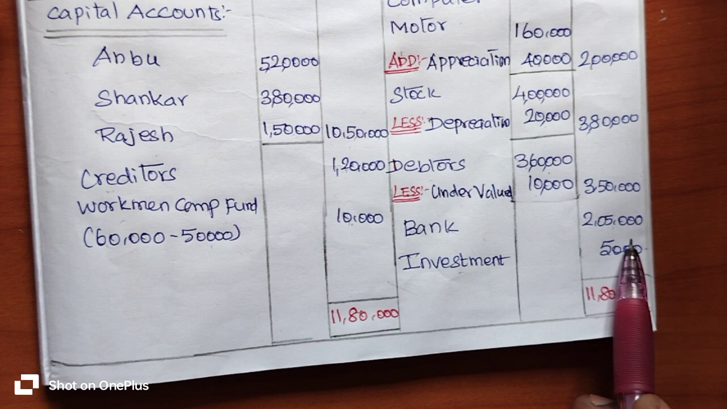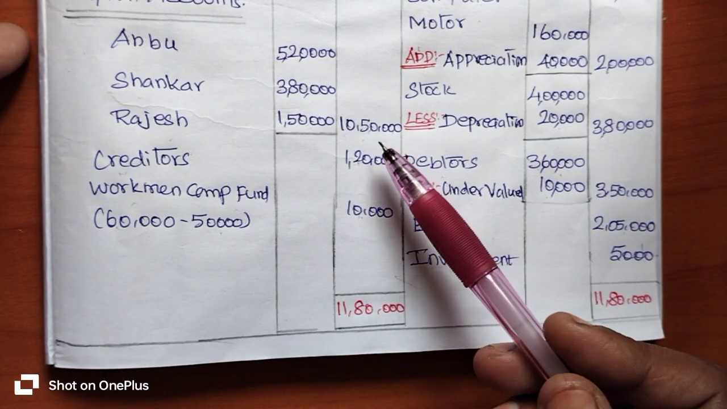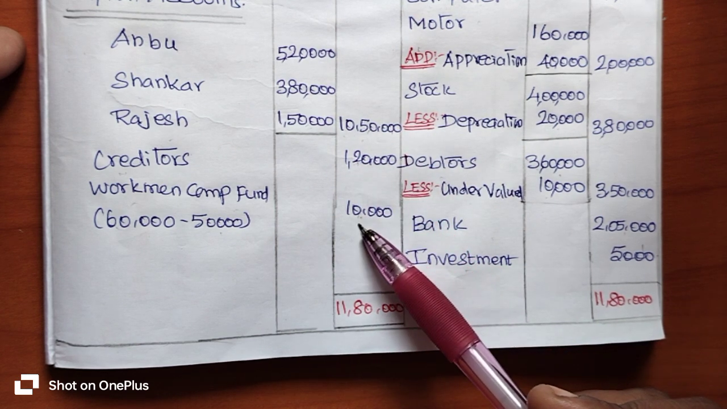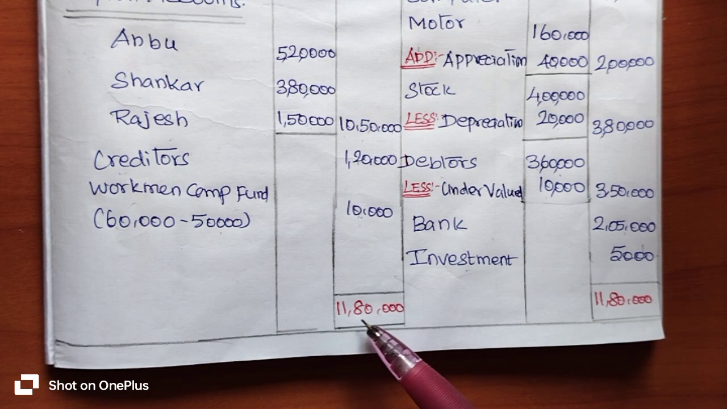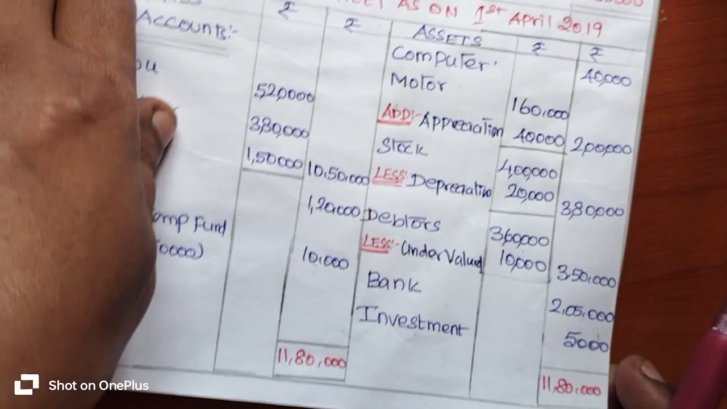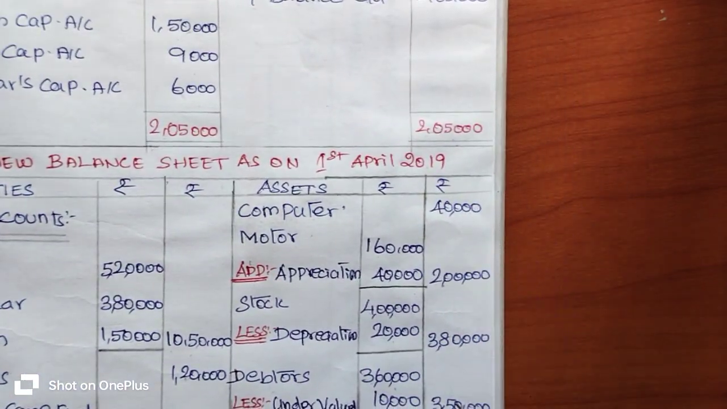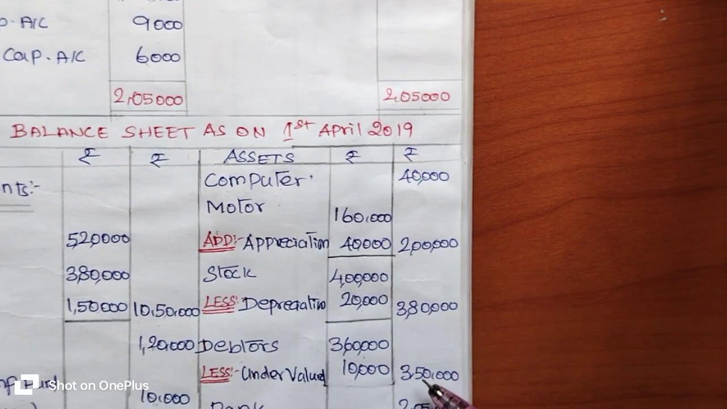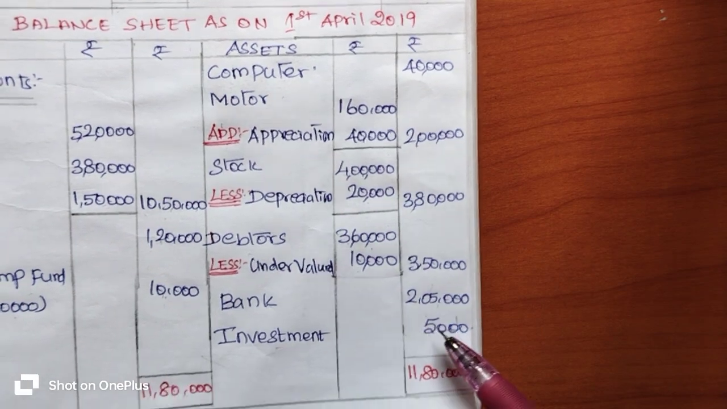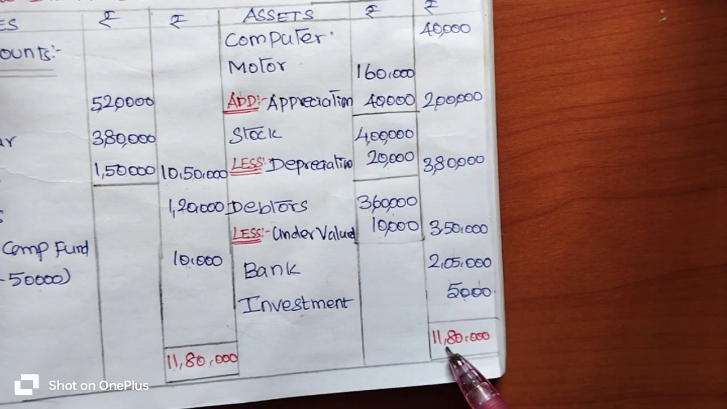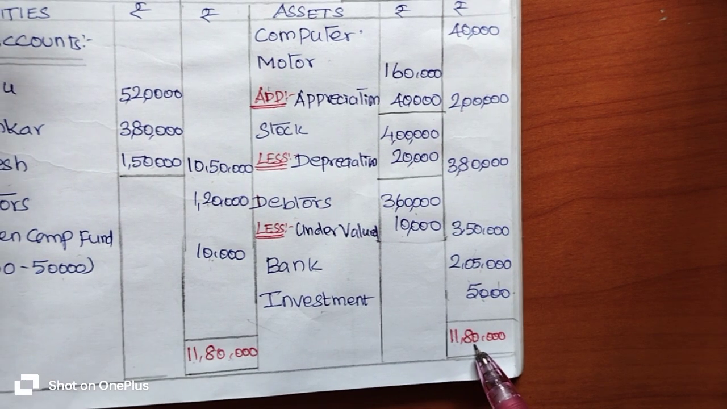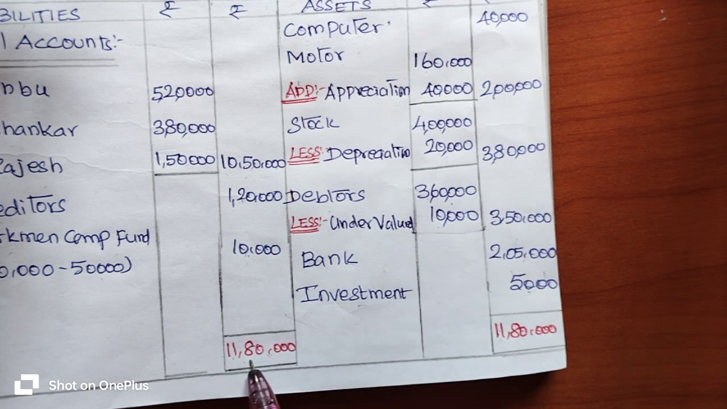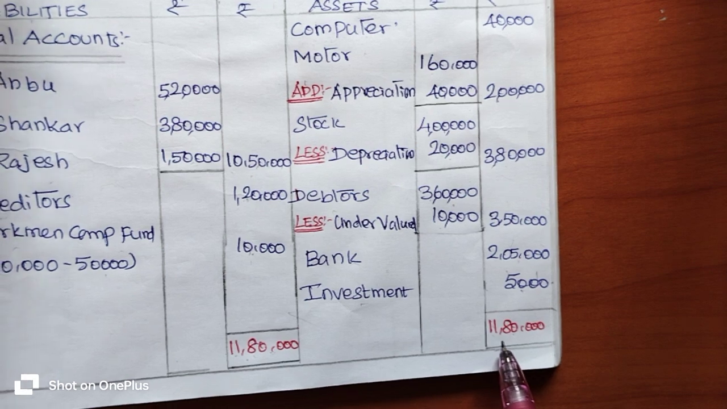Now we are going to calculate the totals. First we calculate the liability side total: 10,50,000 rupees plus 1,20,000 rupees plus 10,000. You will get 11,80,000 rupees. Then we sum up the asset side values: 40,000 plus 2 lakhs plus 3,80,000 plus 3,50,000 plus 2,05,000 rupees plus 5,000. You get 11 lakh 80,000 rupees. So listen here, assets and liabilities are both 11 lakh 80,000 rupees. We got the same value on both the asset and liability side.